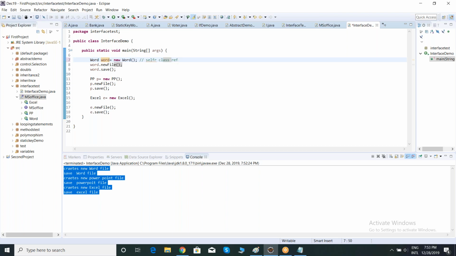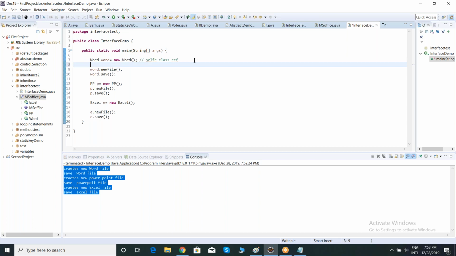Now here I can also take my parent class. If there is a parent class for this child class, I can create my child class object with a parent class reference. Even this child class object I can create with